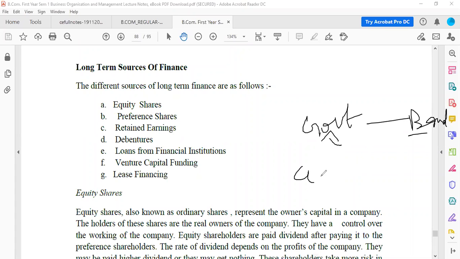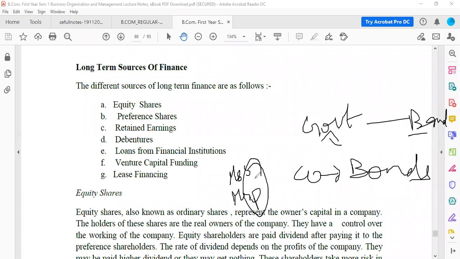Now similarly, if a company issues bonds, every individual, let's say Mr. P, Miss S, all of them can go and buy the bonds. That will be your corporate bonds. When the company issues the bonds, it is known as corporate bonds.